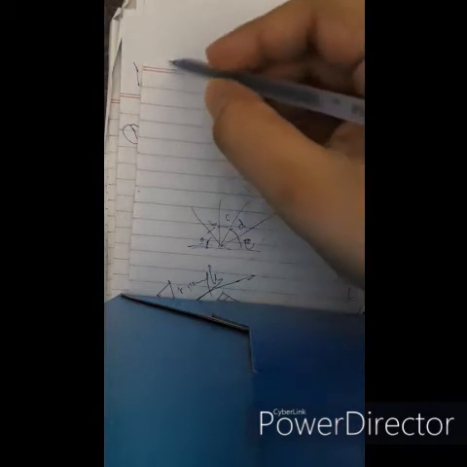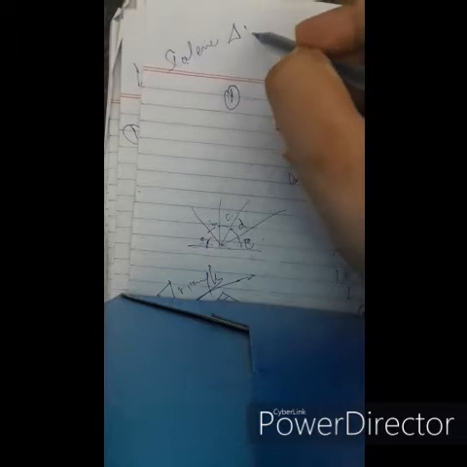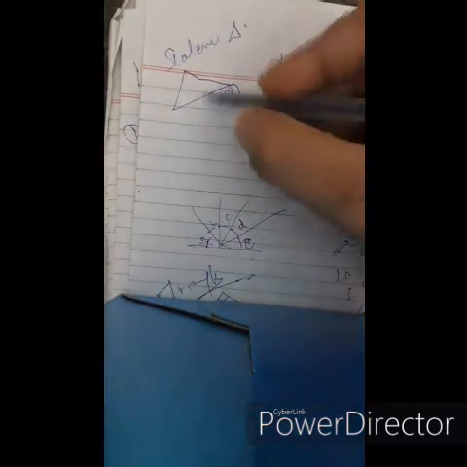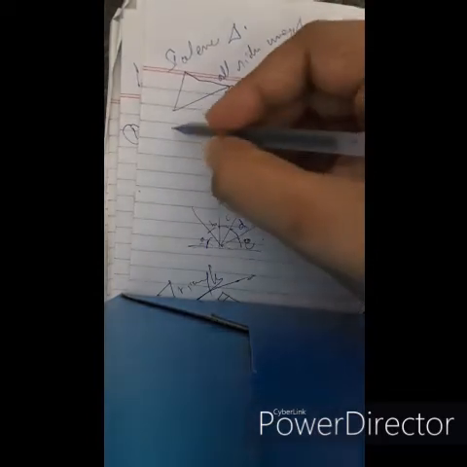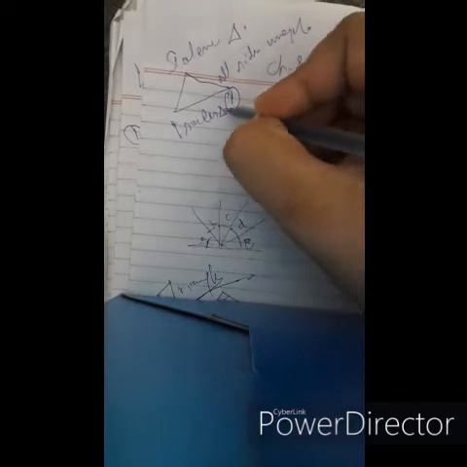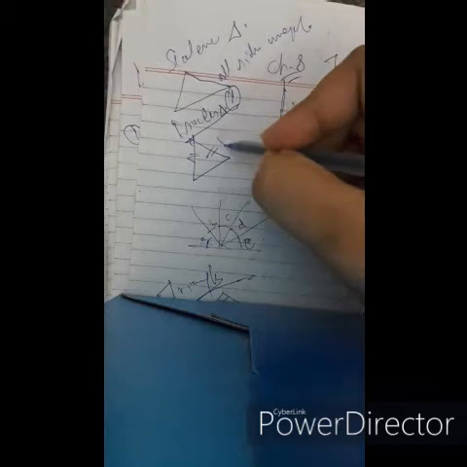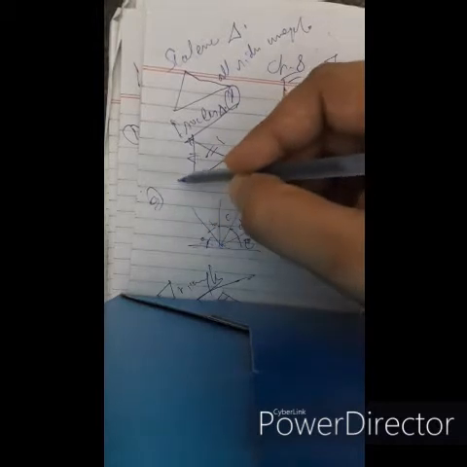Now we'll take a look at types of triangles. There are three types of triangles based on their sides. One is the scalene triangle, where all three sides are unequal in length. Then comes the isosceles triangle, where two sides are equal. And the third is the equilateral triangle, where all three sides are equal.